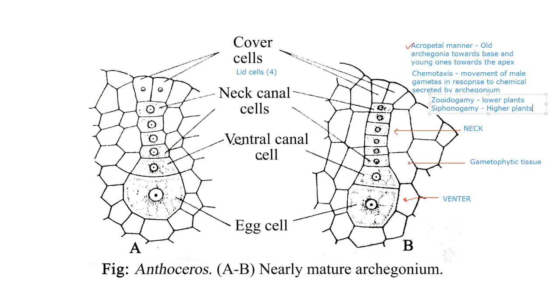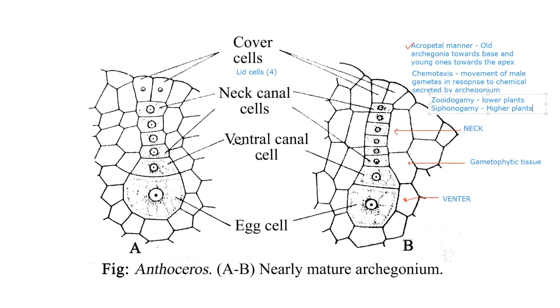Now the cover cells themselves are also absorbing water, and there is pressure from within also. So one fine day, those cover cells will rupture, and the anthrozoids get attracted by the chemical present in the mucilage. Most probably it is an organic acid like malic acid, and the movement of the anthrozoid takes place, which is called chemotaxis or chemotactic movement.